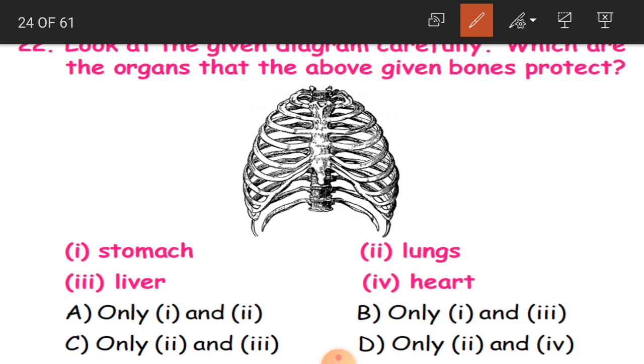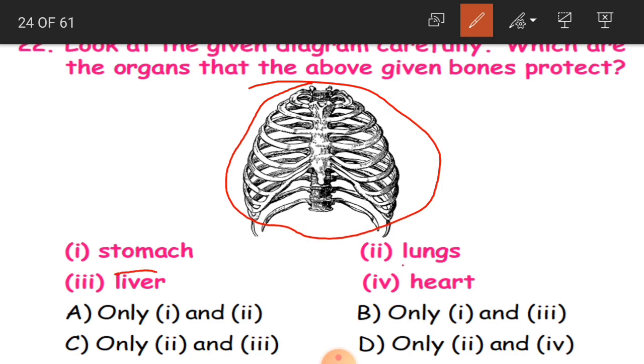What organs are being protected by these bones: stomach, lungs, liver or heart? The answer is lungs and heart. So that is 2 and 4, and that is in the D option. D is the correct answer.